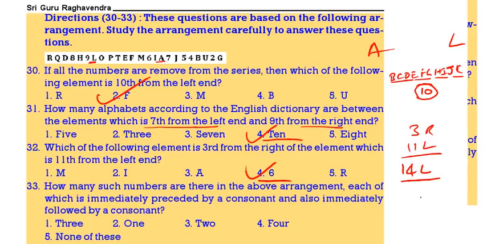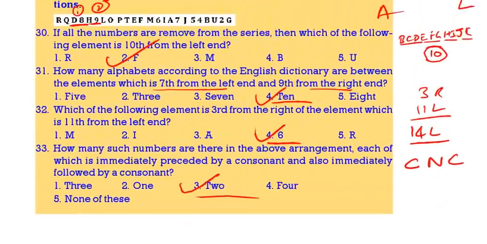How many numbers are preceded by a consonant and followed by a consonant? So in how many cases do we have a consonant before the number and a consonant after the number? D8H, this is the first one. Then H9L, this is the second one. 2 are there. 3 is the correct answer. Next question.